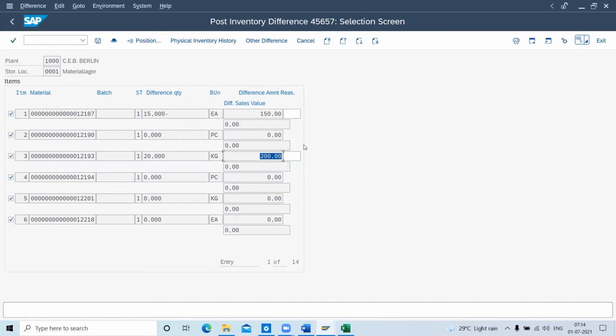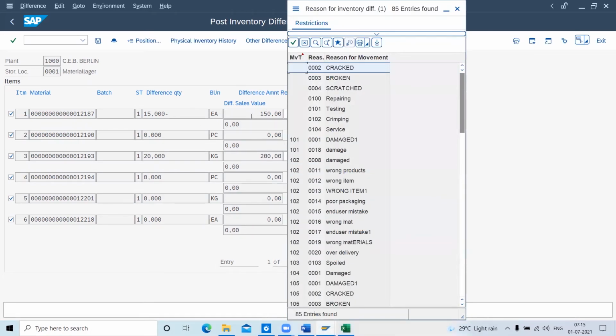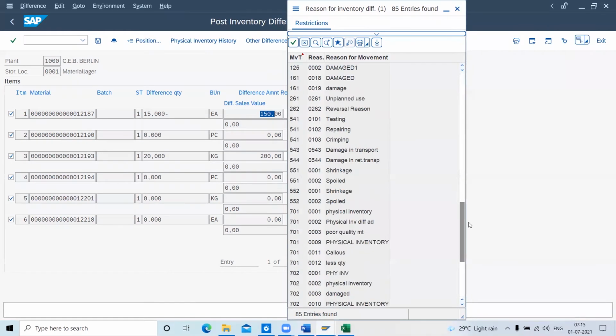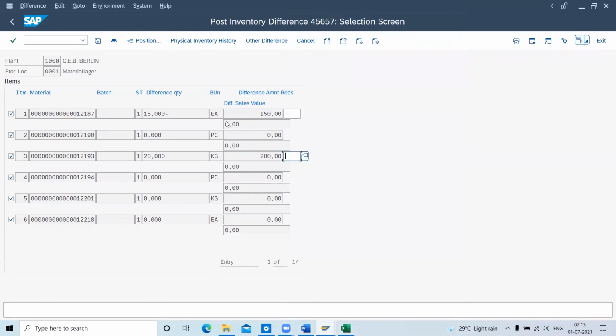There is also a reason field, explaining why the differences occur, such as damage, cheap quality, cracked material, or excess quantity. If you found that, you can give a reason why the stock has less or more. Once I confirm, I can post this.